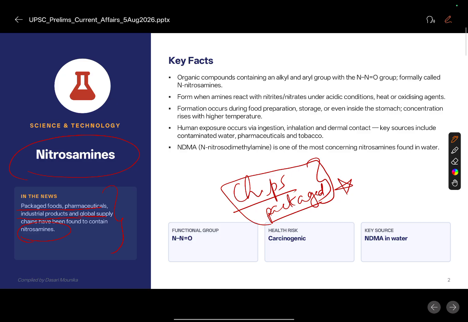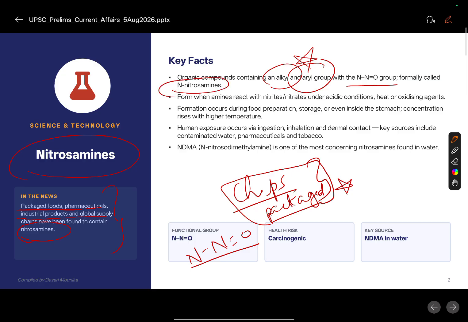So, for this, we need to understand what are nitrosamines. So, it has a functional group of N single bond N and double bond O, alkyl and aryl group. Those who studied chemistry will find it easy, but others just remember the name alkyl as well as aryl groups. So it consists of alkyl and aryl group with one single bond and one double bond. So formally they are called as N nitrosamines.